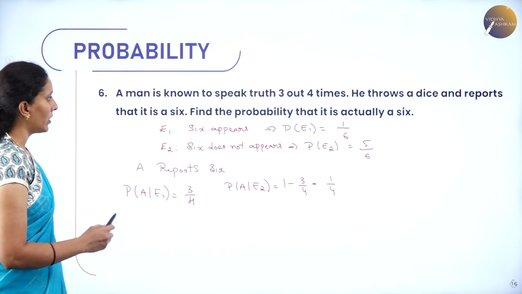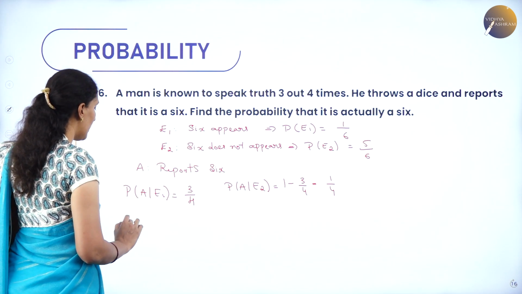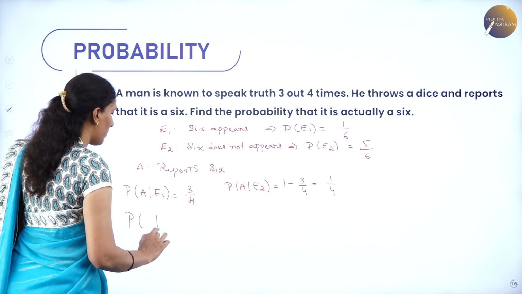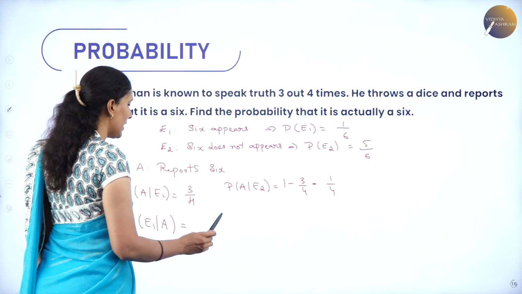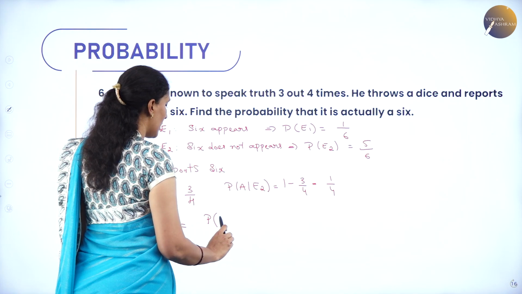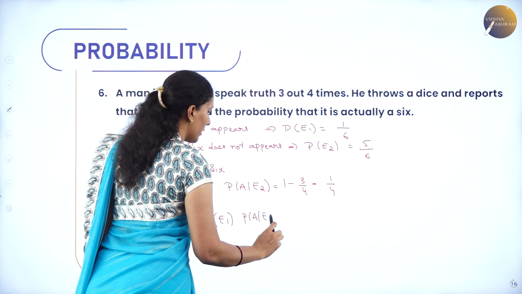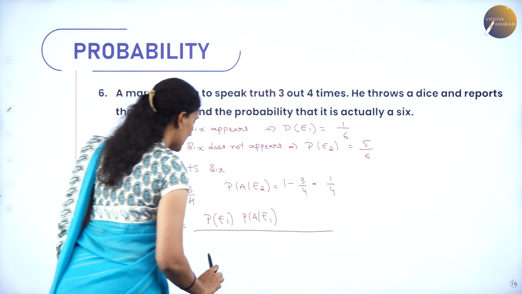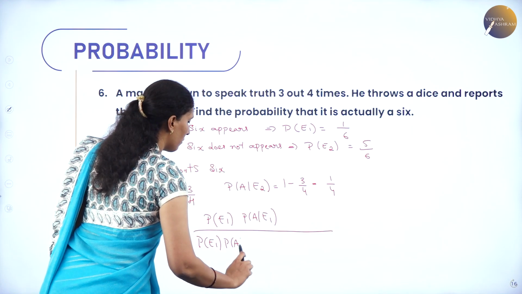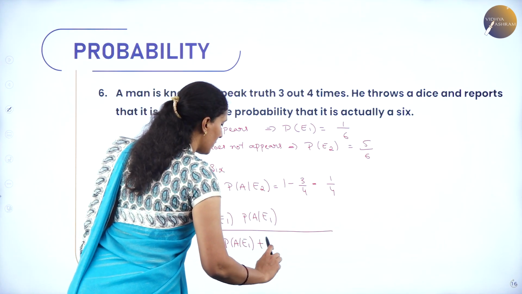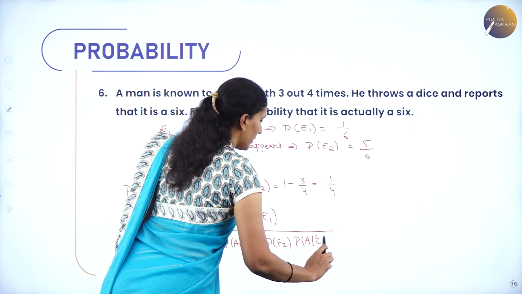Next, I need to find out the probability that it is actually 6, that the person reports 6 when it is actually 6. Hence, again, extend the formula, that is probability of E1 times probability of A over E1, whole divided by the sum of P of E1 times P of A over E1 plus P of E2 times probability of A over E2.